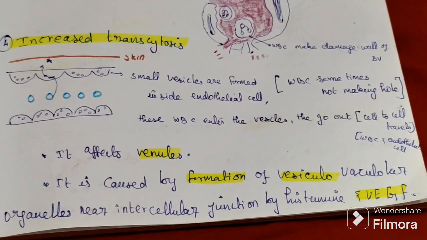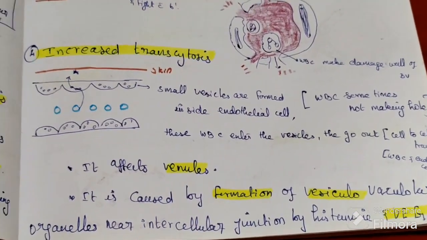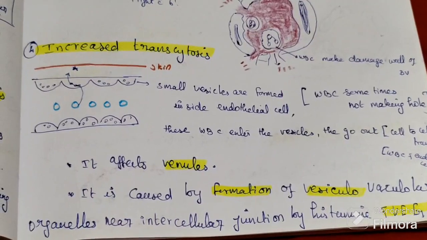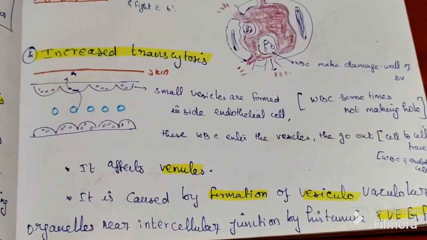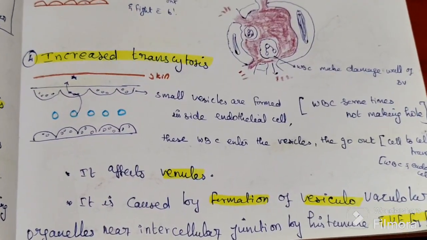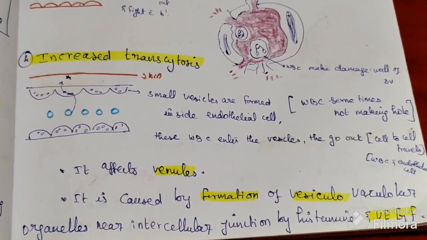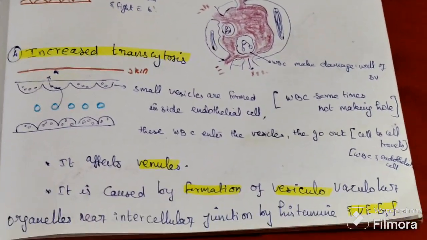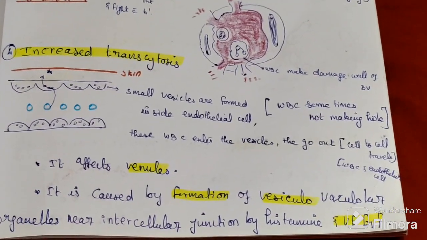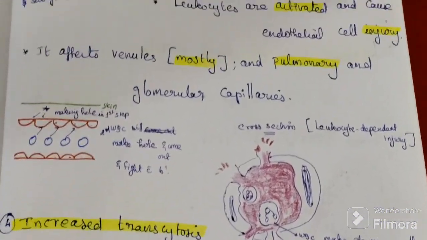Then the fifth one: wherever inflammation occurs, new blood vessels form.